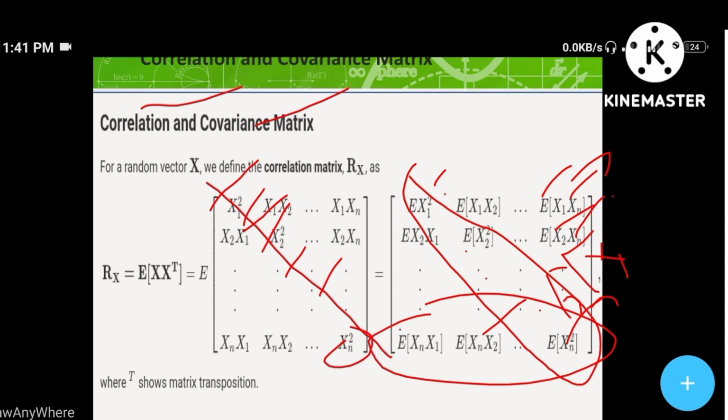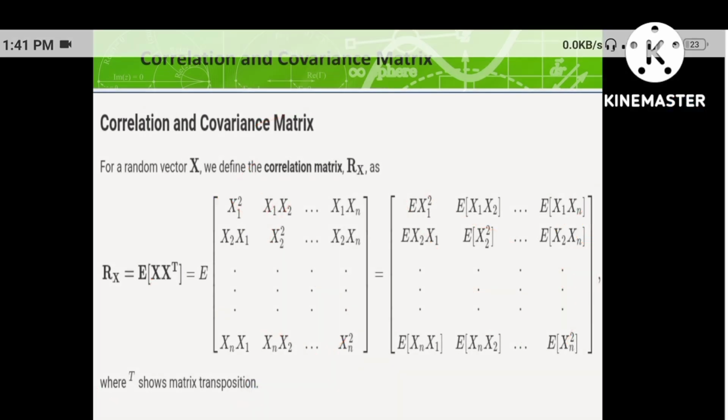Where T shows the matrix transpose. Before, I wrote this as a main point, where T shows matrix transpose. I discussed it before, I think. Okay, we will move on to the next slide.